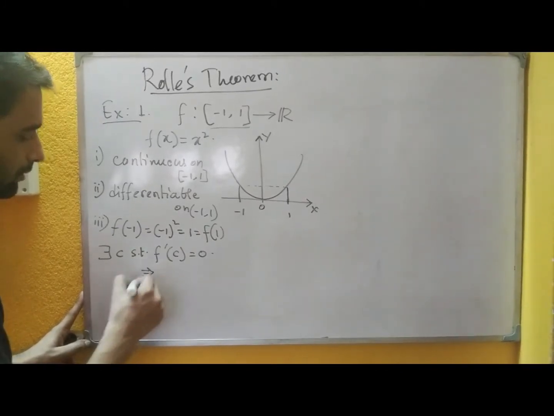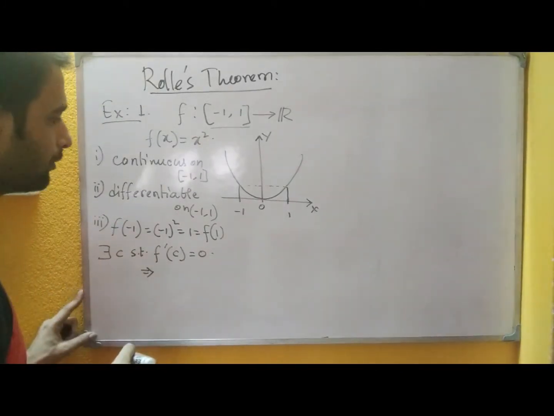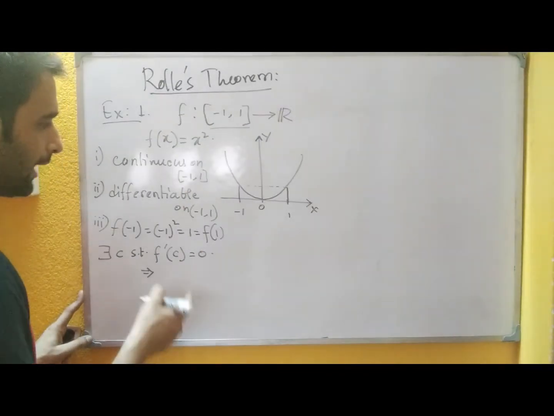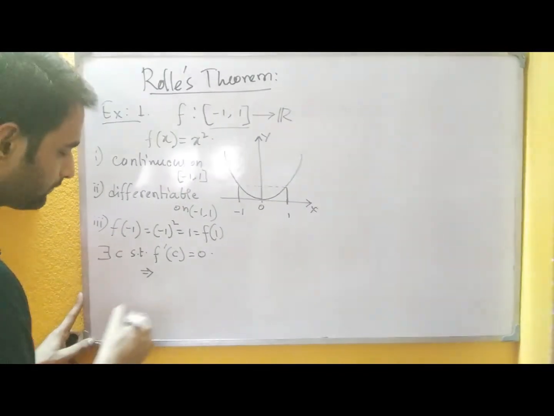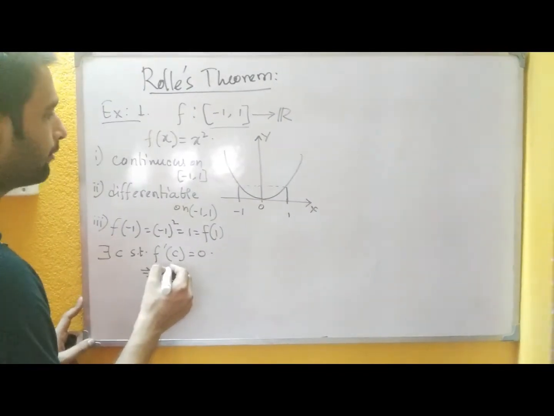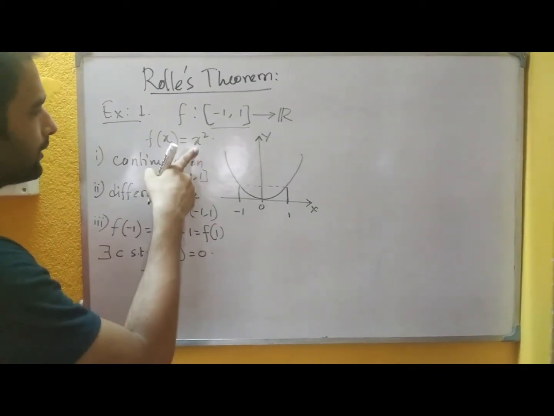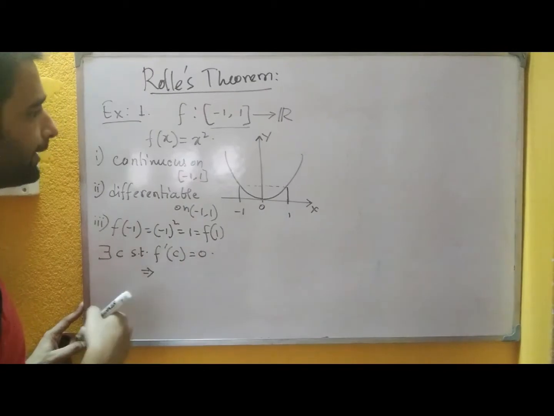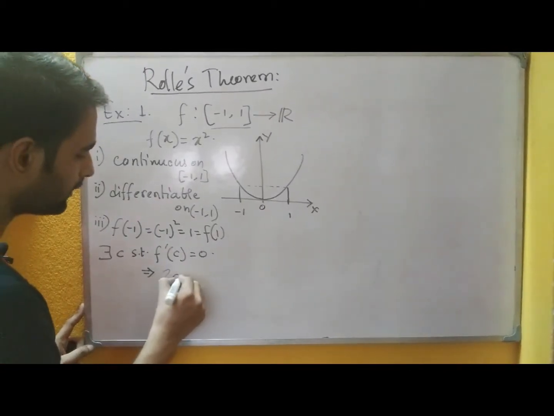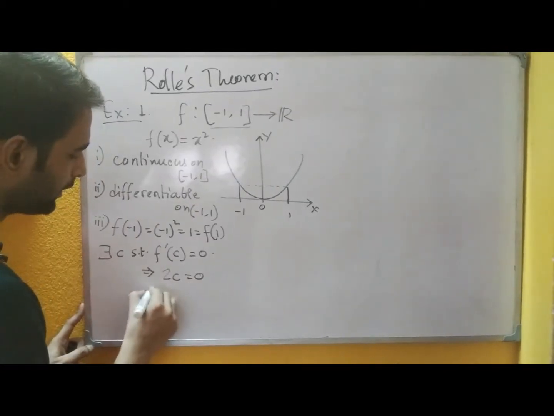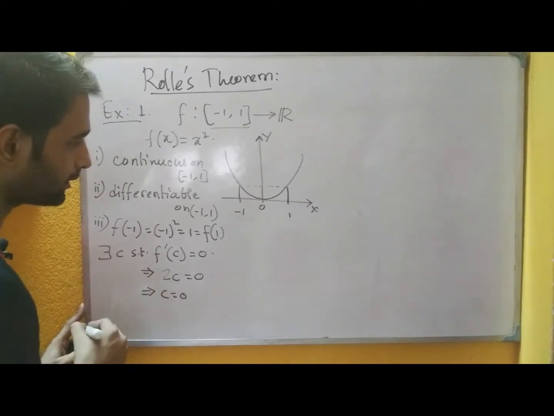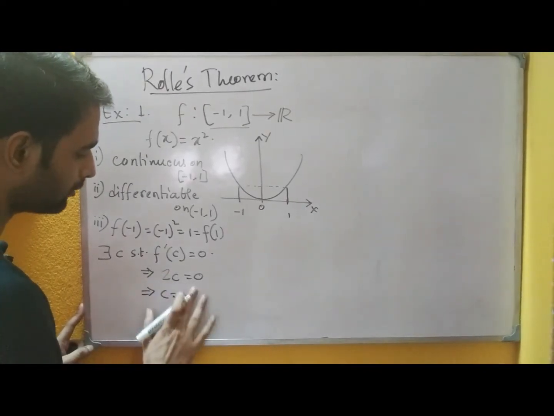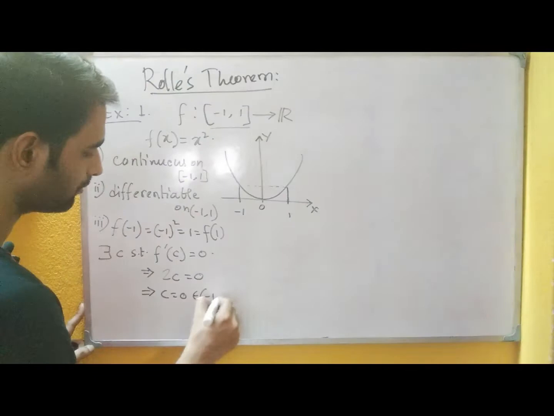So let us see what is the value of C and whether it lies within the interval or not. So f dash C, what is f dash C? The function is x square, so its derivative is 2x, and at the point C it should be 2C. Now clearly we can see that C is becoming 0 and that belongs to the open interval minus 1 1.